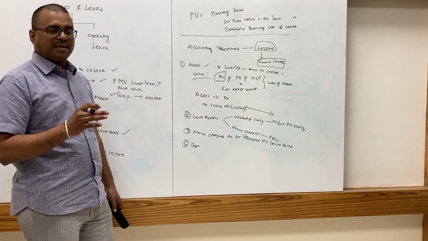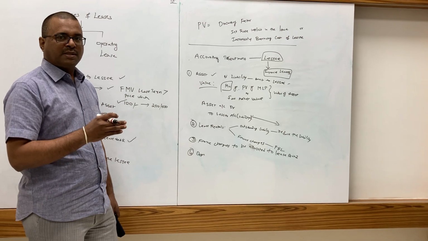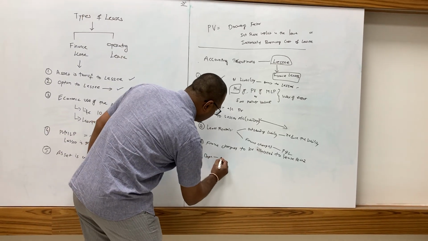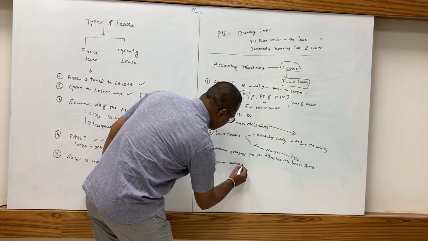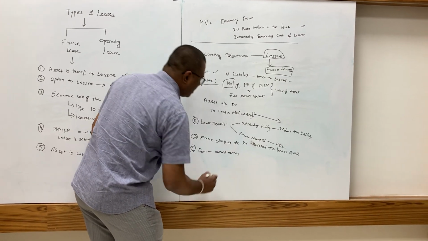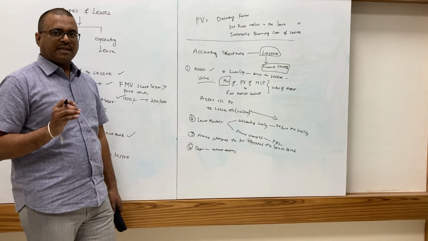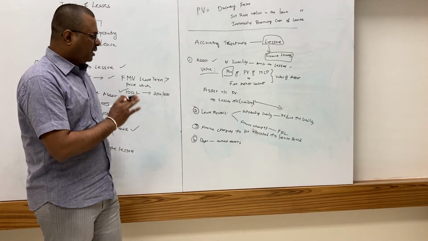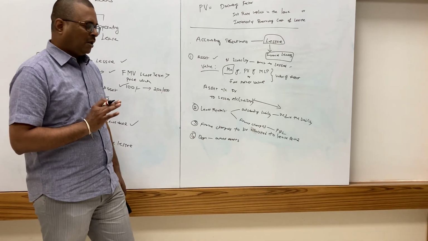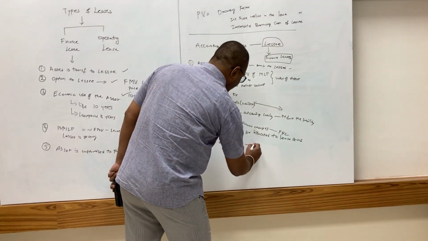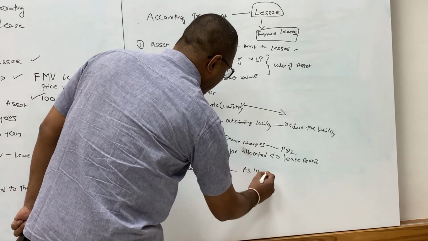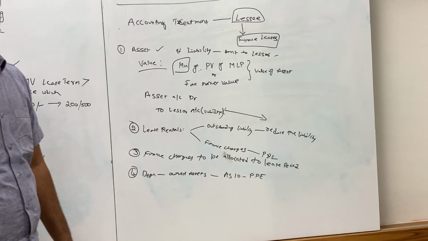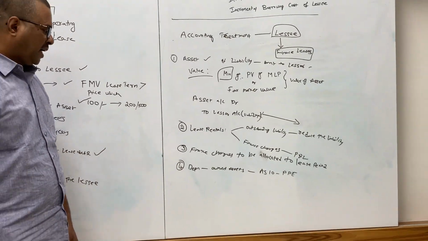Like any similar owned assets, whatever policy he is following for owned assets, the same policy has to be applied to this asset also. And it has to be in line with Accounting Standard 10, property, plant, equipment.